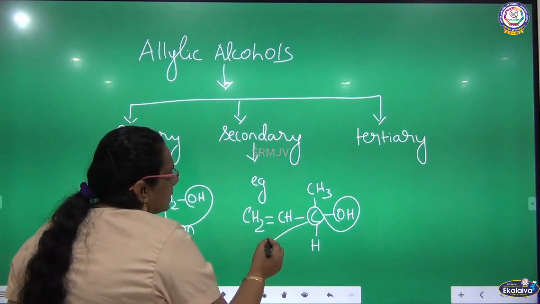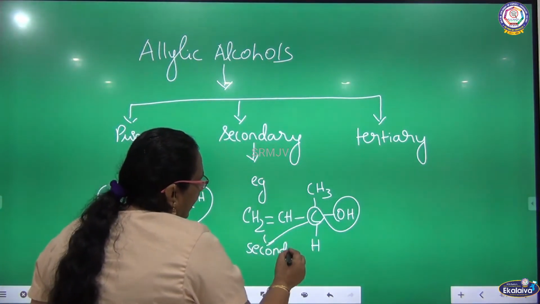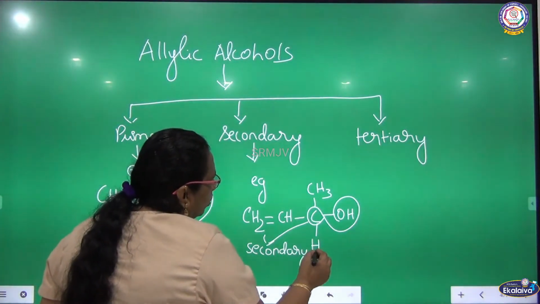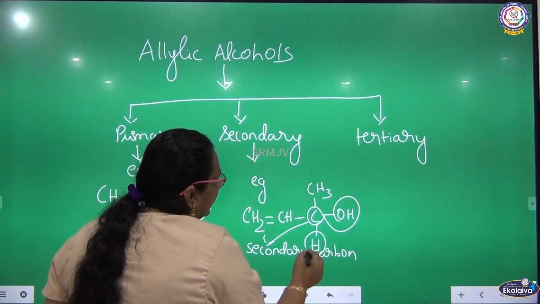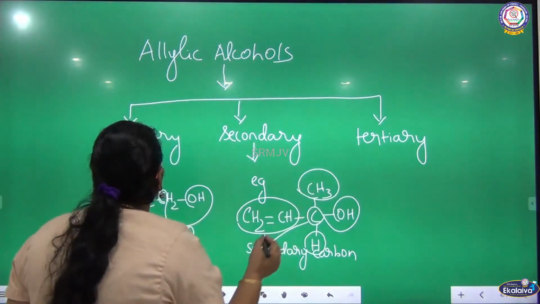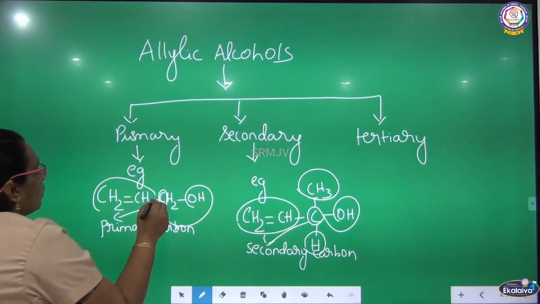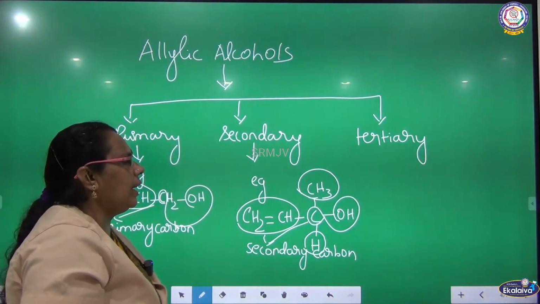So this carbon is secondary carbon, where the carbon has one hydrogen and two bulky groups. See here, this carbon has one hydrogen and two bulky groups, here one bulky group, here one bulky group. The primary carbon had only one bulky group but two hydrogens. So this is secondary alcohol.